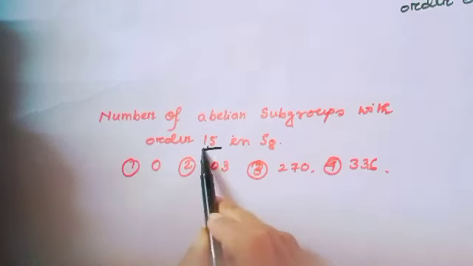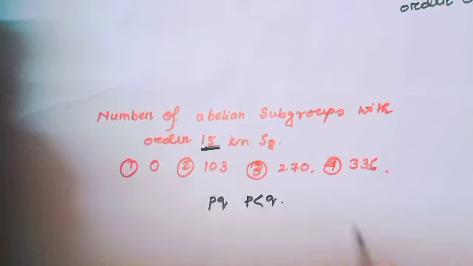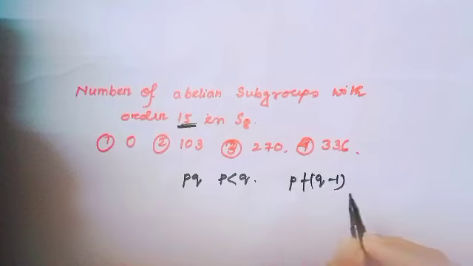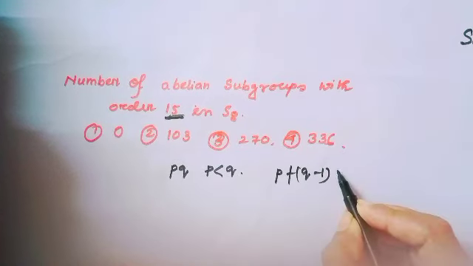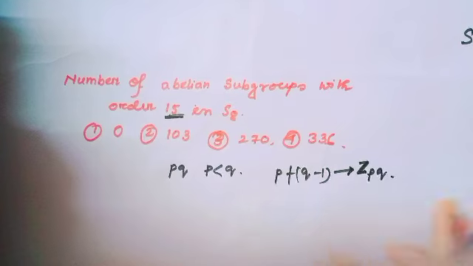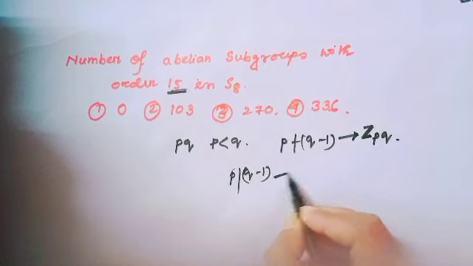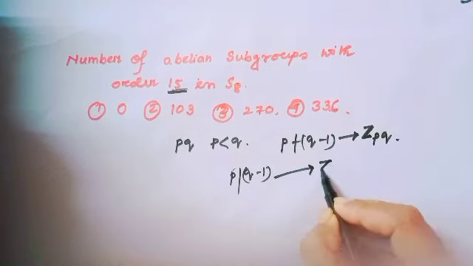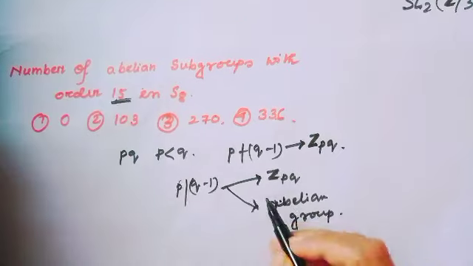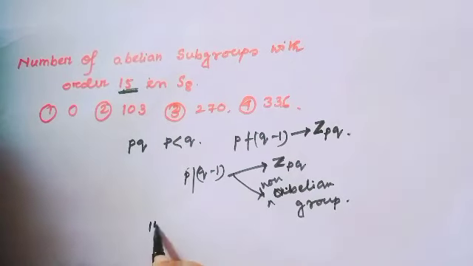We all know groups of order PQ where P is less than Q. If P does not divide Q minus 1, then up to isomorphism there exists only one group, which is the cyclic group ZPQ. And if P divides Q minus 1, then up to isomorphism there exist two groups: one is the cyclic group ZPQ and the other is a non-abelian group.